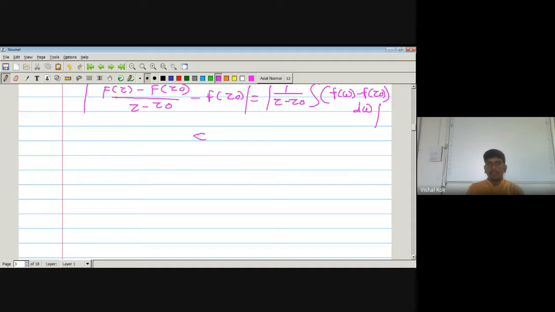So it is less than or equal to 1 upon the modulus of Z minus Z0 into the integration of the modulus of f(w) minus f(Z0) into the modulus of dw.